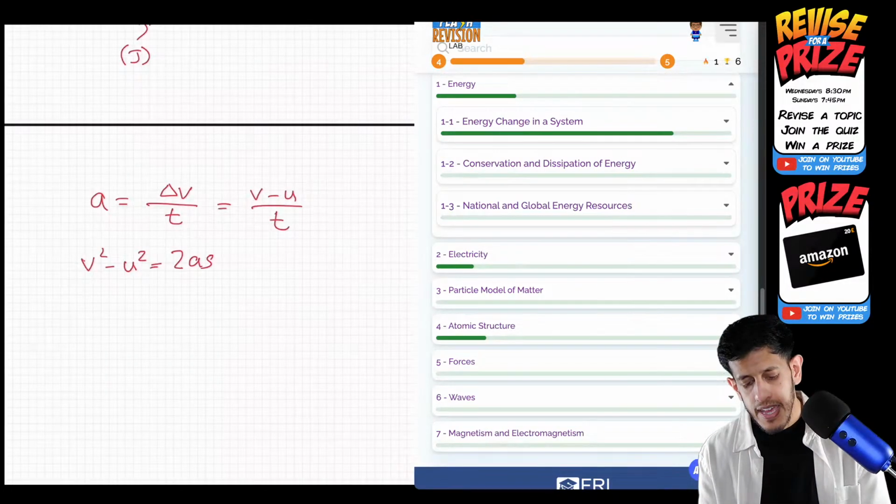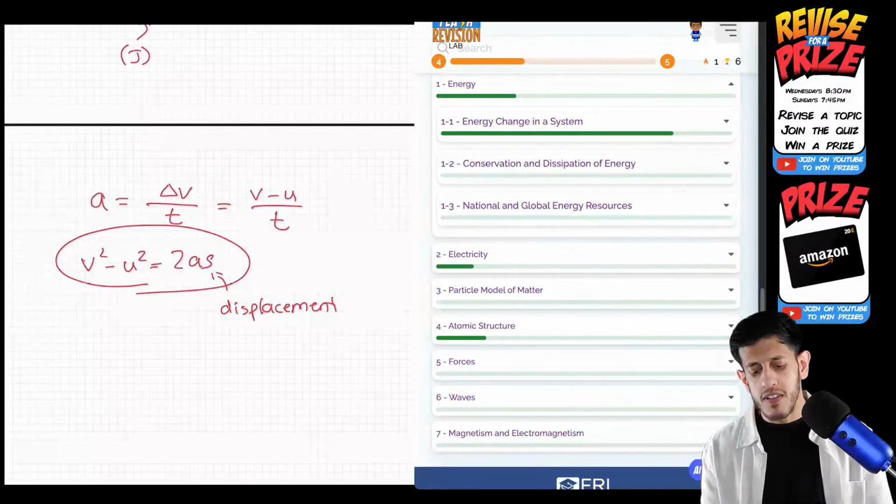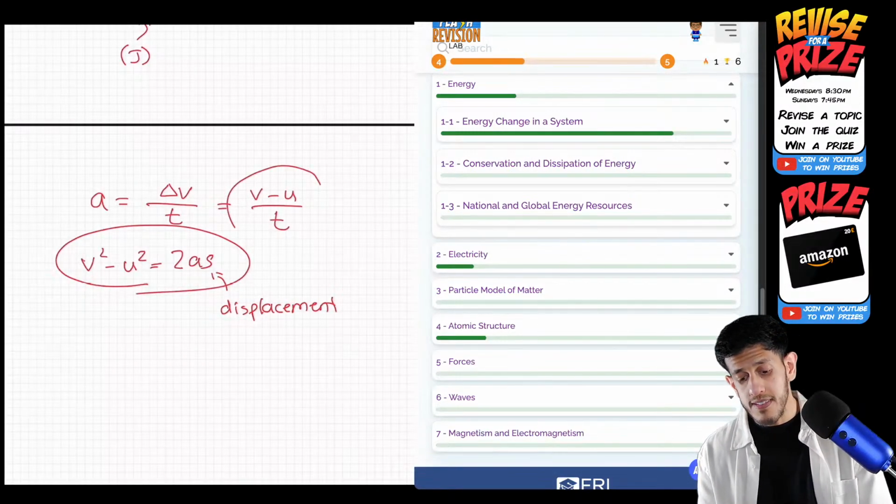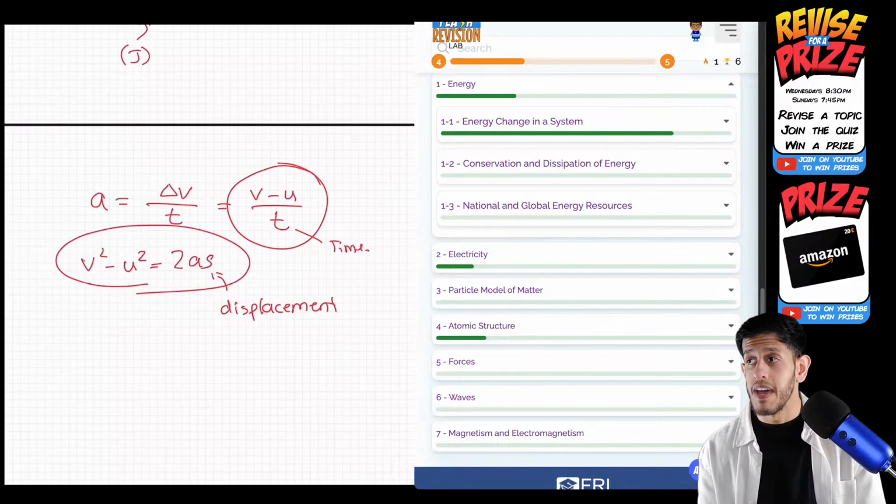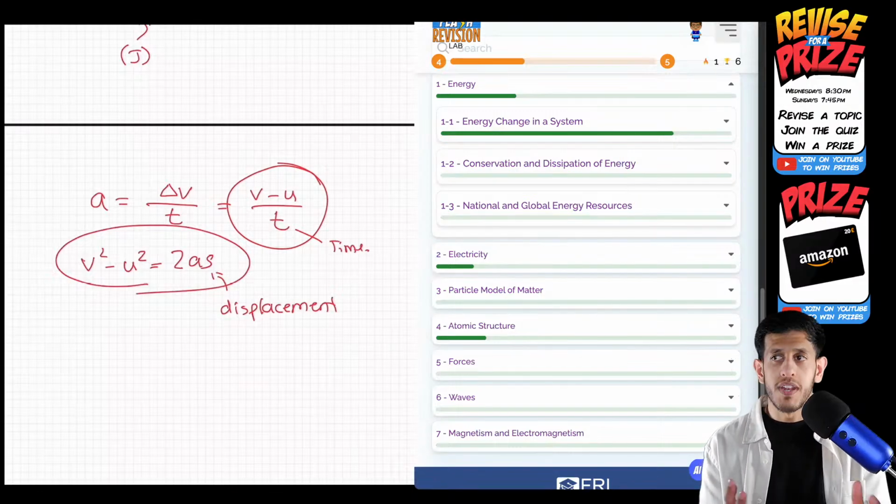You can see here there's the letter s, which is for displacement or distance. So if the question involves that, that's when you'd use this equation. If the question involves just time, then you'd use the other equation. You can see the difference there. This one has time. The other one doesn't have time, it has displacement. So that's how you know when to use which equation.